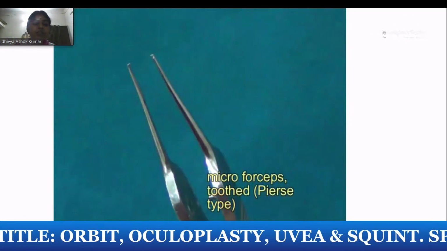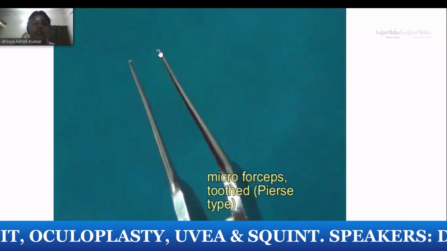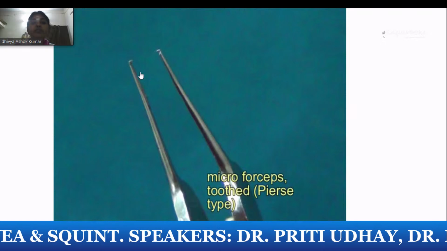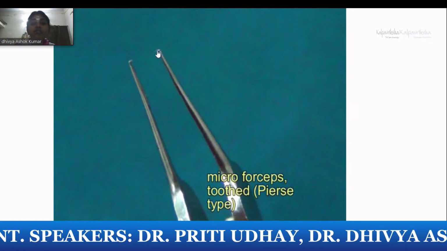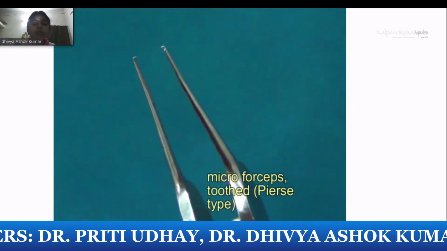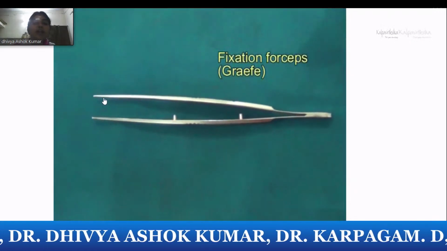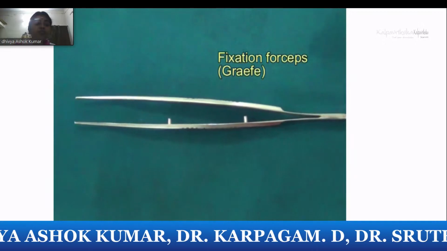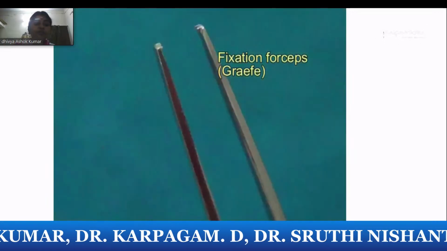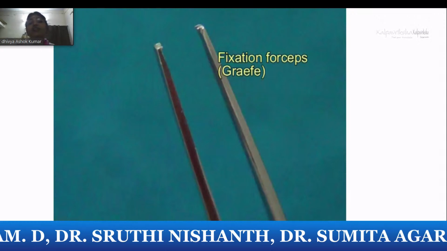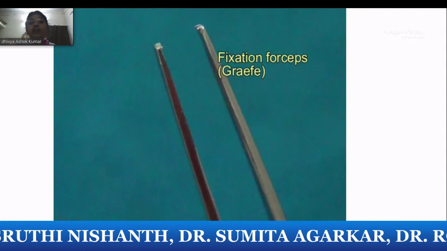Here you can see the Pierce forceps. See, this is toothed forceps. Whenever somebody gives you an instrument, look at the tip, identify the toothed end, and this is a common Pierce forceps, micro forceps with toothed ends. Graefe's forceps we commonly use for the fixation of the globe, especially when doing the FDT. So if you are getting an instrument of Graefe's, you should know how to do an FDT.